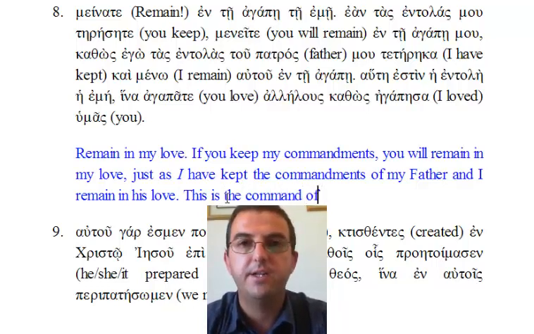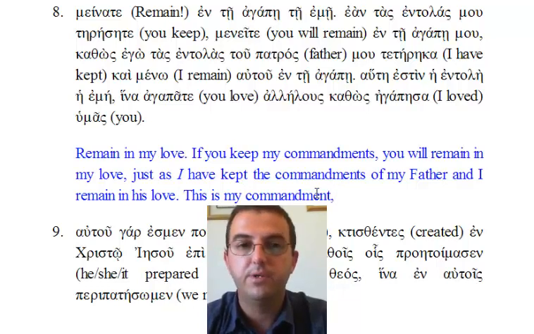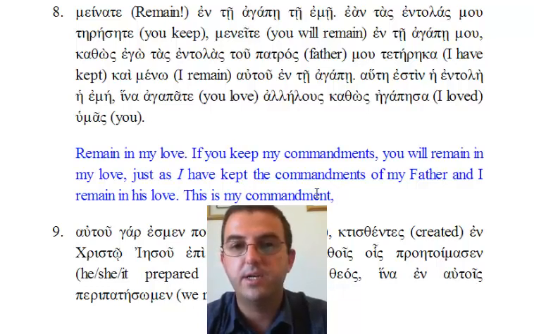Let's read it again in its entirety and then follow the translation as we go clause by clause. Menate ente agape te eme means remain in my love. Eantas entolas mu te resete, if you keep the commandments of me, my commandments. Menete ente agape mu, you will remain in my love. Kathos, just as, egotas entolas tu patros mu te tereka, I have kept the commandments of my Father.